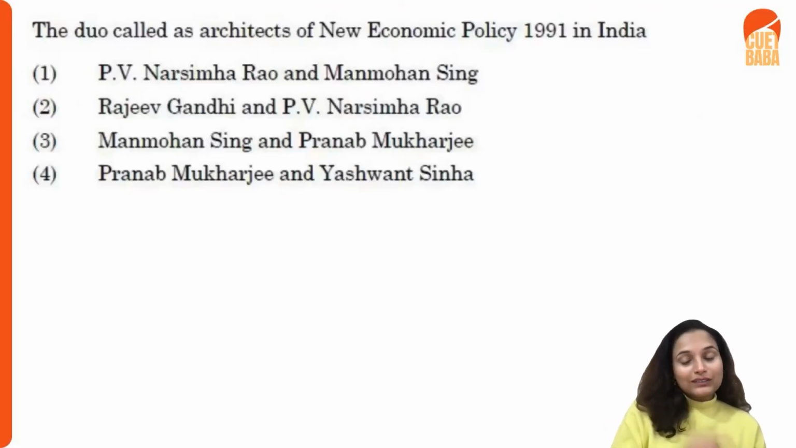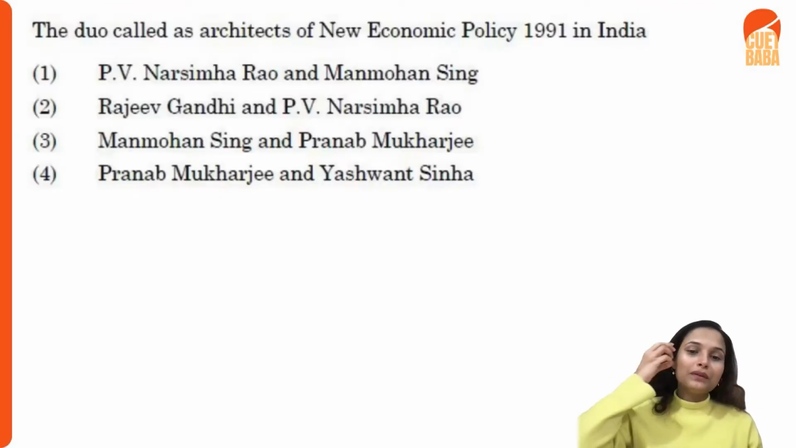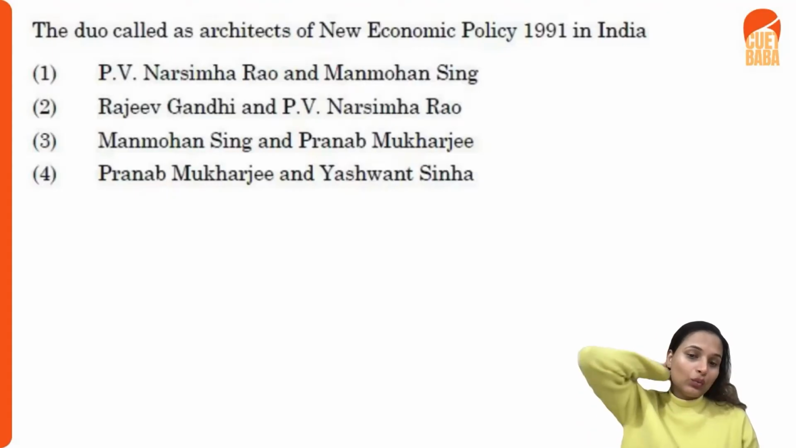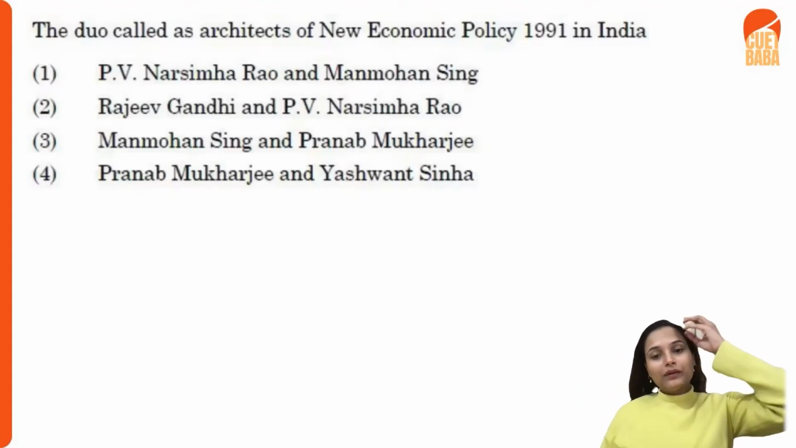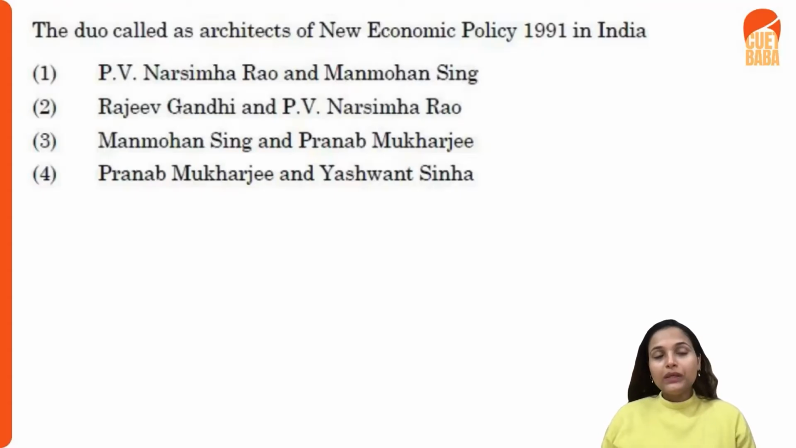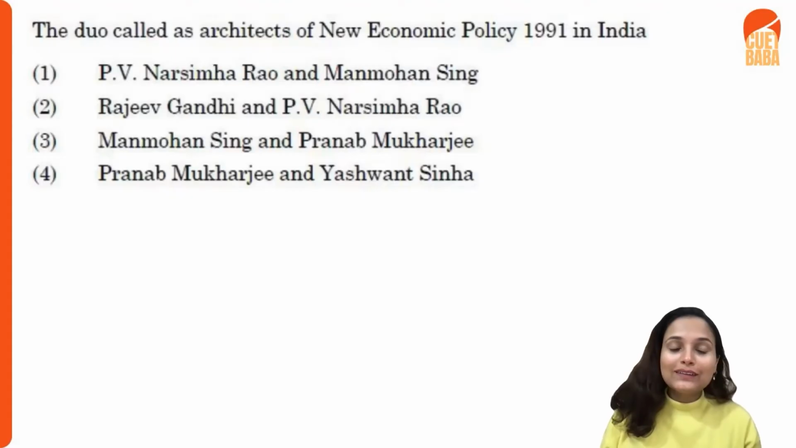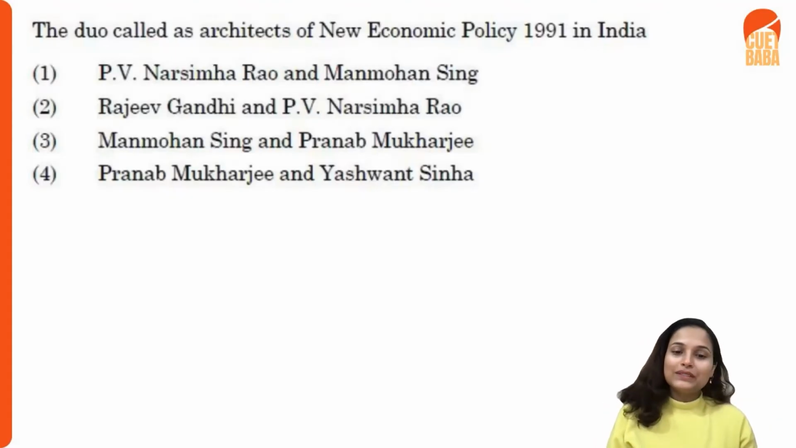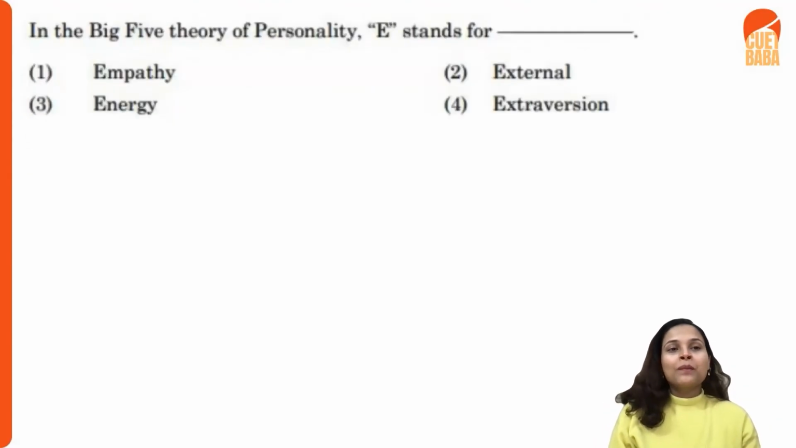Yes. We have already discussed this in our economic concepts that the duo, which are called the architects of the new economic policy 1991 in India, are, is it P.V. Narasimha Rao and Manmohan Singh? Rajiv Gandhi and P.V. Narasimha Rao, Manmohan Singh and Pranab Mukherjee, or Yashwant Sinha? Who are these two people? So here the answer would be the first one, P.V. Narasimha Rao and Manmohan Singh, right? I hope it is clear to you. Kindly do not make a mistake because we have already discussed this.